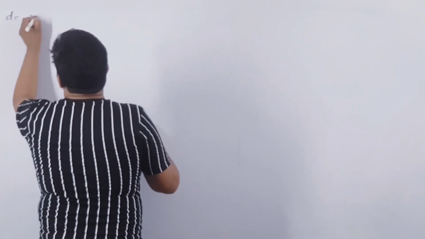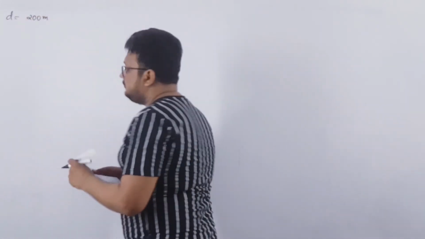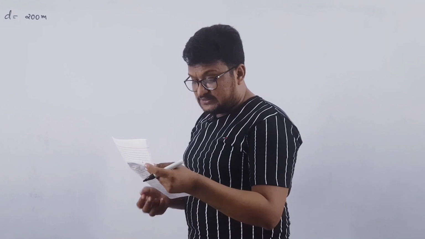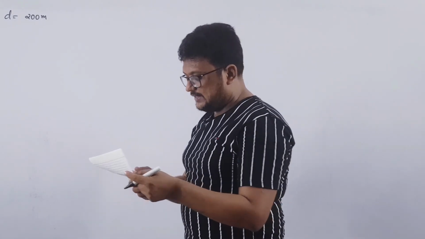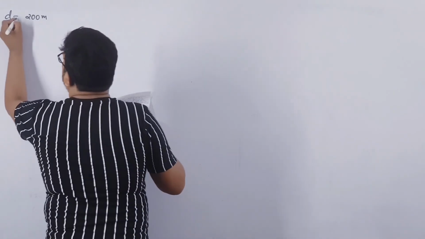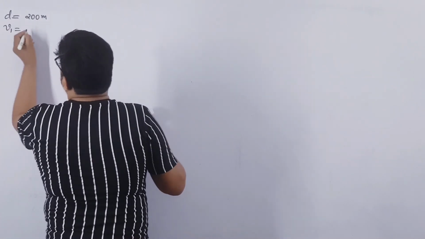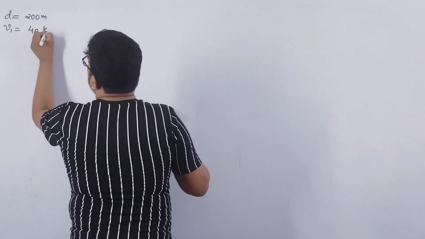Now the next MCQ is MCQ number 11. A car moves a distance of 200 meters. The total distance covered by a car is given as 200 meters. It covers the first half of the distance at a speed of 40 km per hour. So first half of the distance at a speed of 40 km per hour.